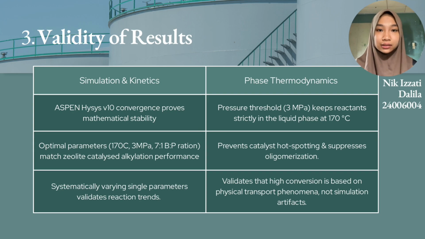The sensitivity analysis further proved this validity, where the trends logically reflect reaction kinetics, where temperatures above 170 degrees C or ratios below 7:1 promote unwanted side reactions. Furthermore, operating at a threshold pressure of 3 megapascal keeps the reactant strictly in the dense liquid phase, preventing catalyst hotspotting, optimizing mass transfer, and resisting polymerization. In short, these results accurately reflect true thermodynamic behavior and establish a solid, realistic process baseline.